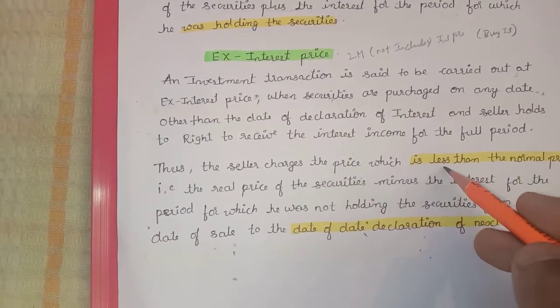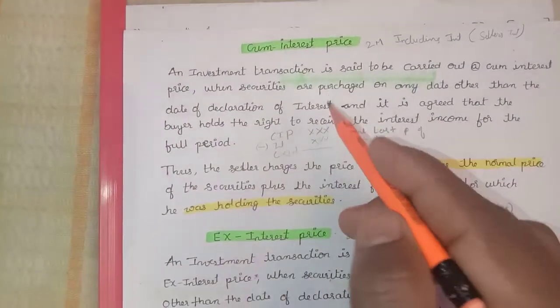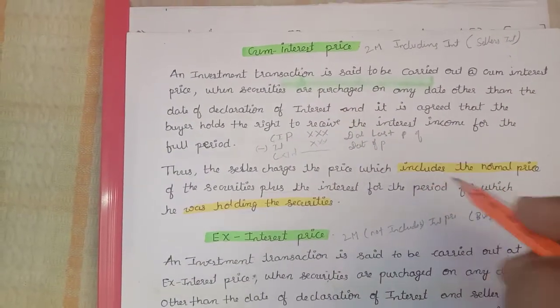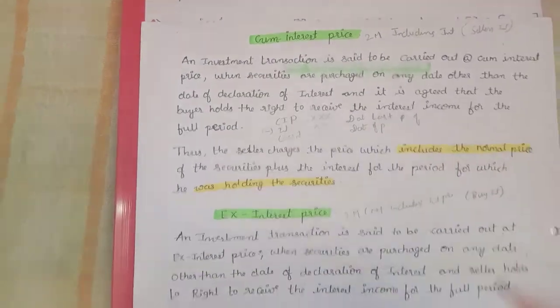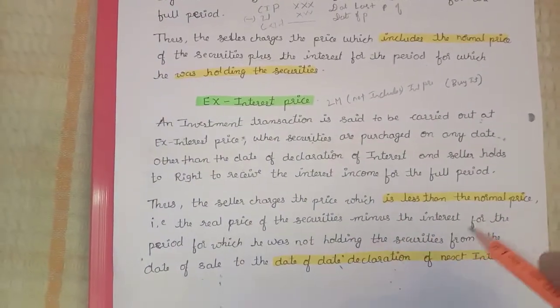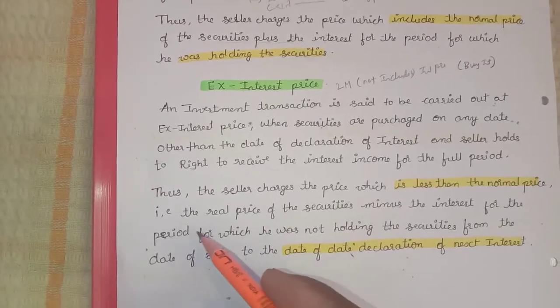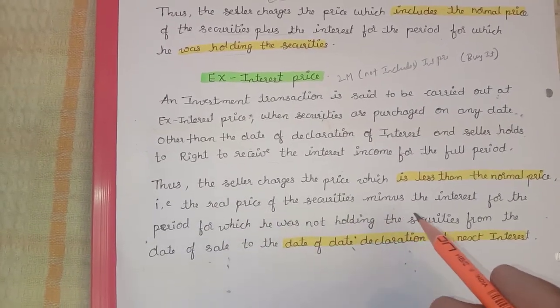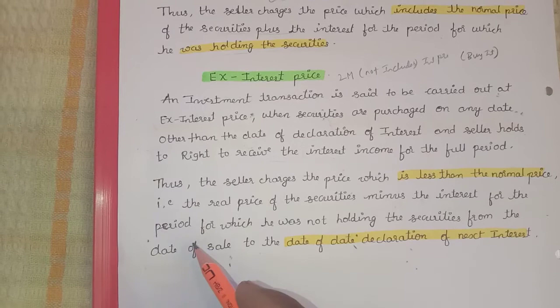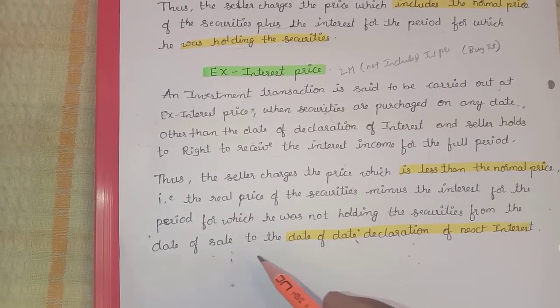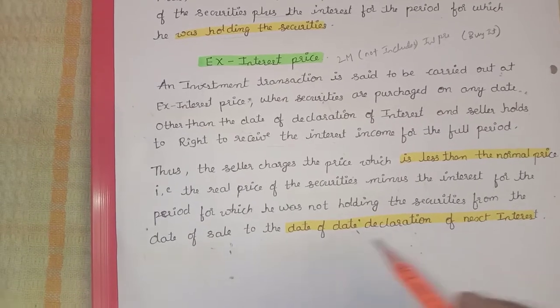In the case of cum interest price, interest is included in the normal price, but in the case of ex interest, it is less than the normal price, so there is no need to deduct the interest. That is the real price of the securities minus the interest for the period for which you were not holding the securities, from the date of sale to the date of declaration of next interest.